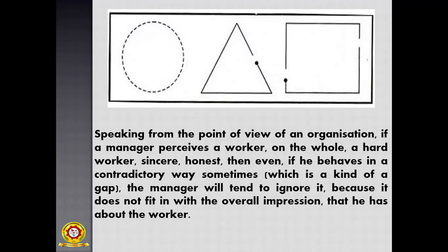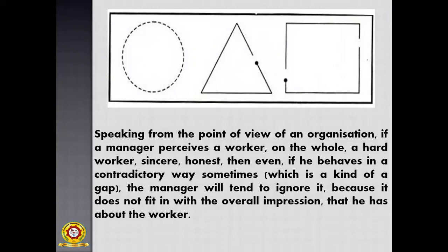So, speaking from the point of view of an organization, if a manager perceives a worker as a whole, a hard worker, sincere, honest, then even if he behaves in a contradictory way sometimes, which is a kind of gap, the manager will tend to ignore it because it does not fit in with the overall impression that he has about the worker.